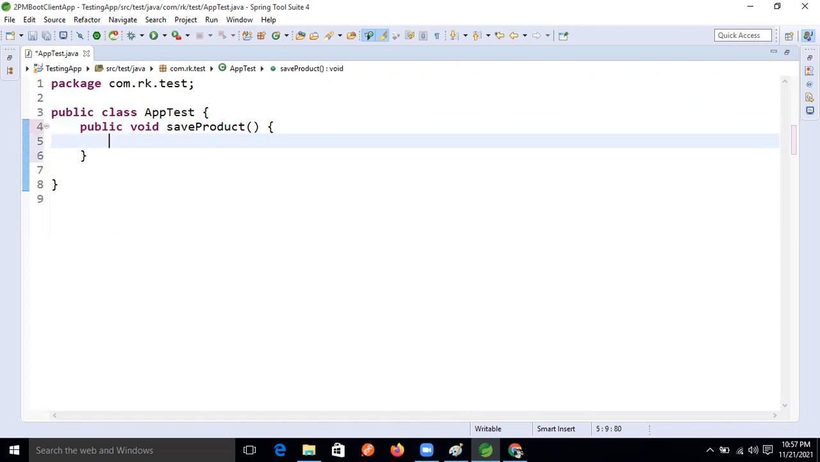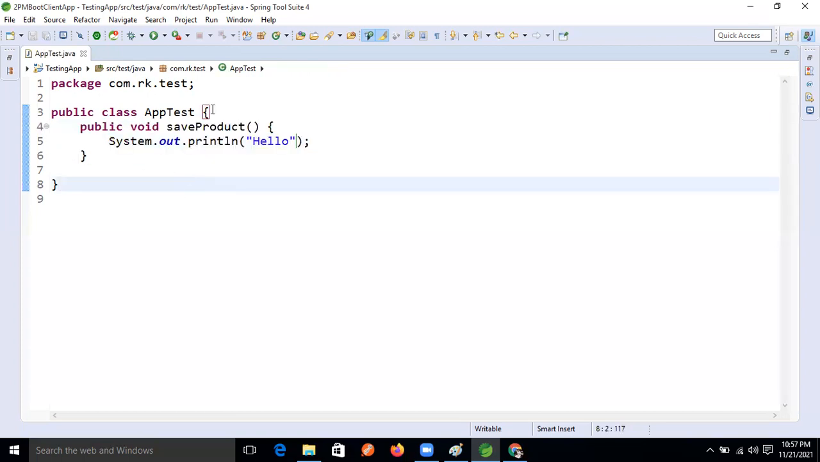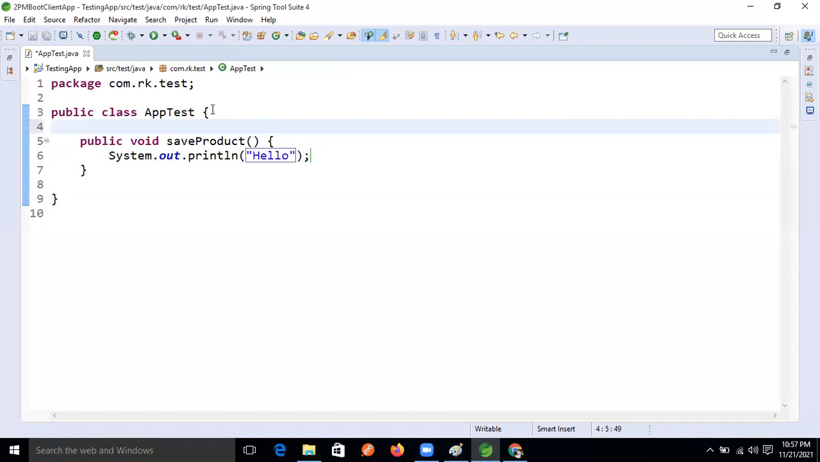Okay, so here what we are doing now is sysout, just like how we write a class in core Java. I'm just writing hello here, then we will see later. After that, how will we make this method a test method? We will write @Test on top of this method.